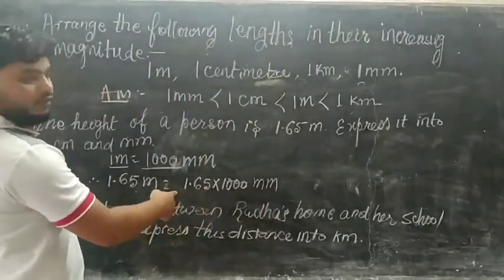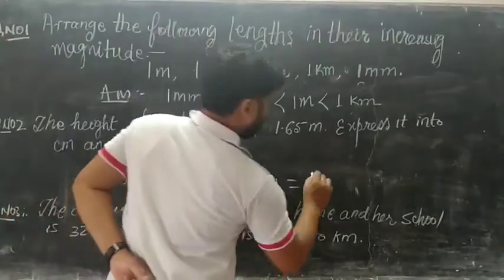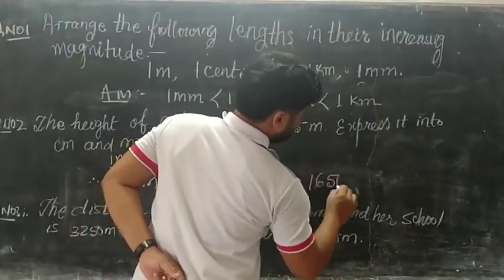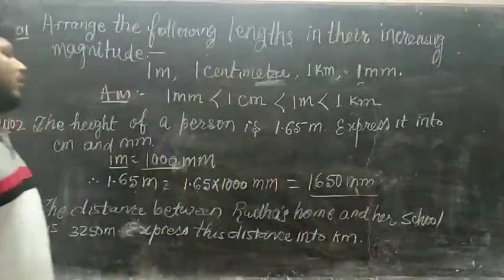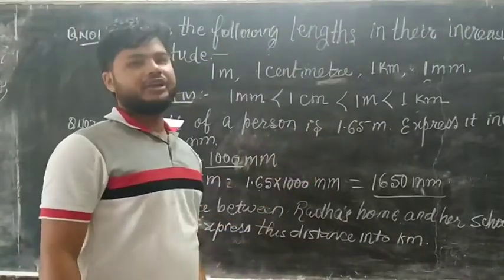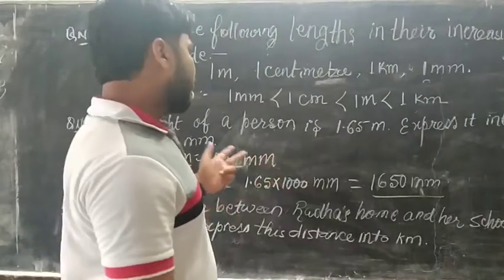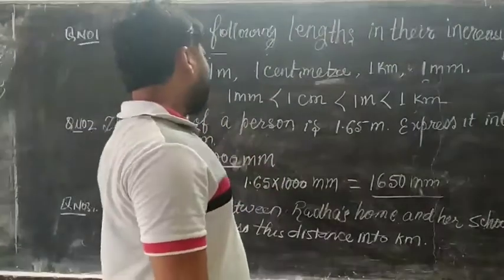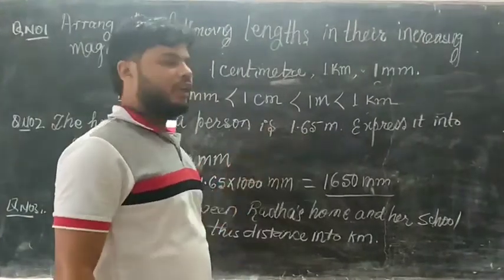This value changes into millimeter. After multiplying, 1650 millimeter will be the value of the person's height in millimeter, which was given in meters. So we have completed this question of the height of a person, 1.65 meter, into millimeter.